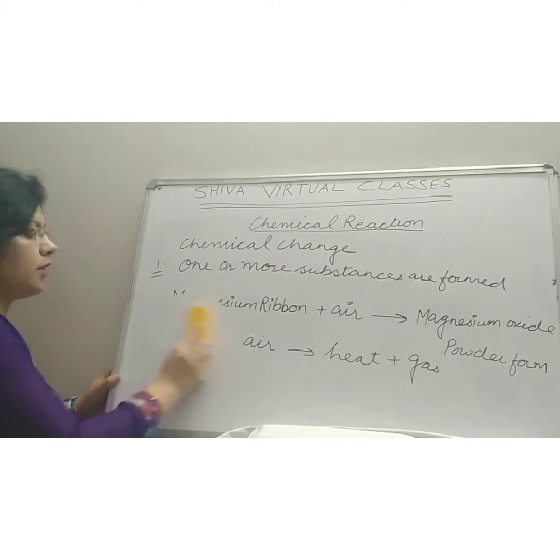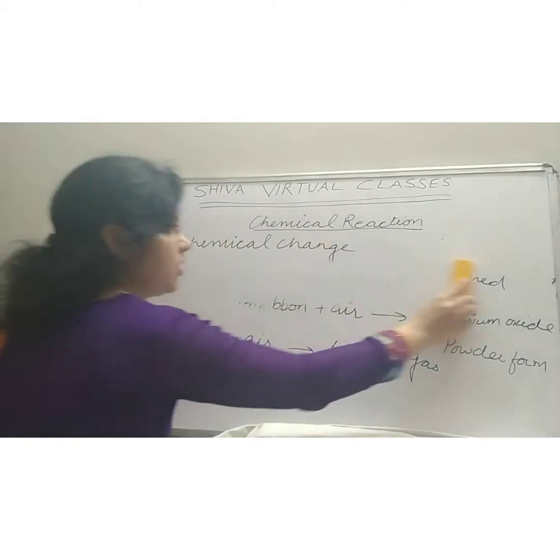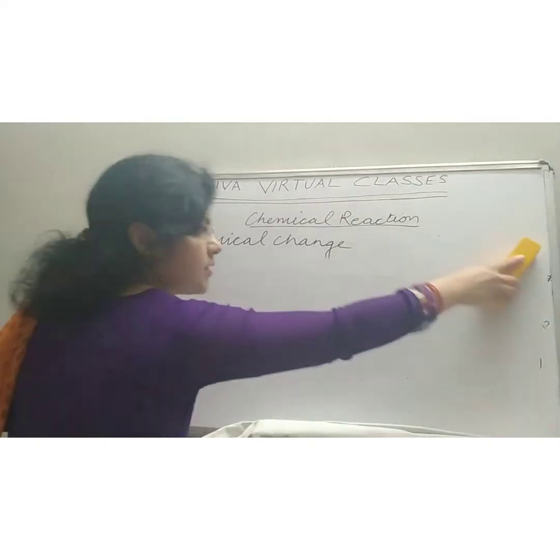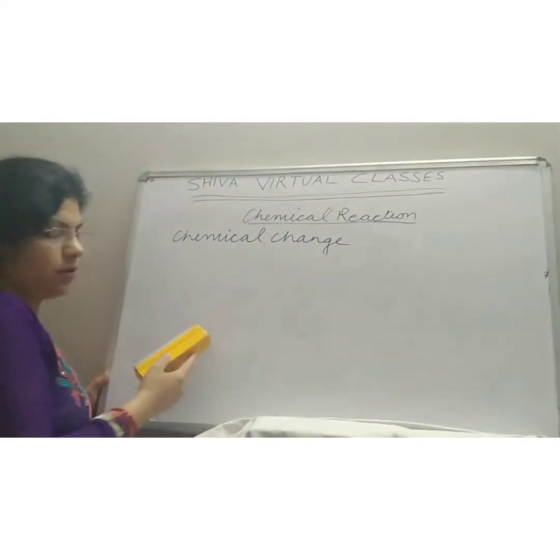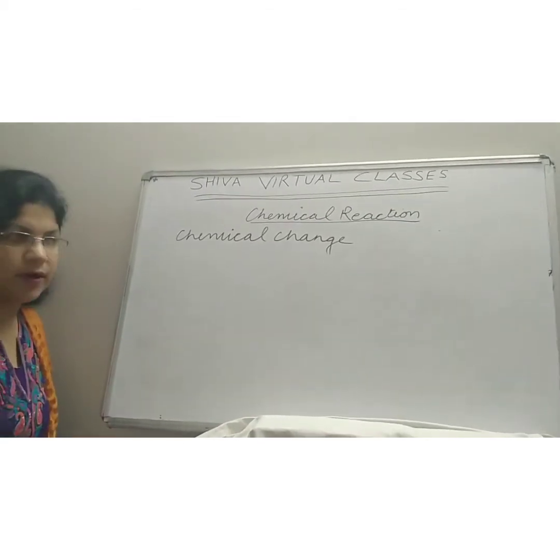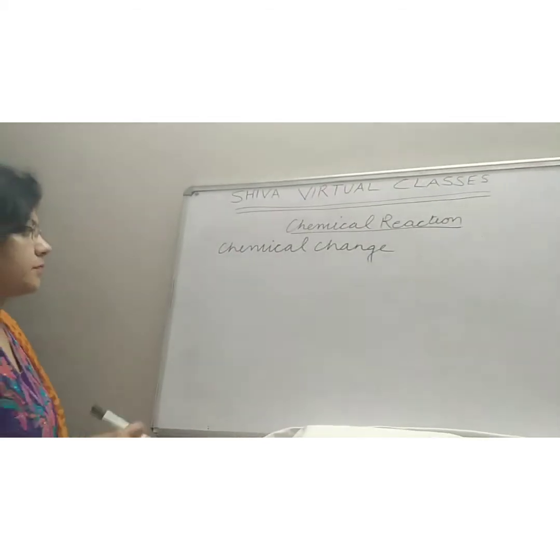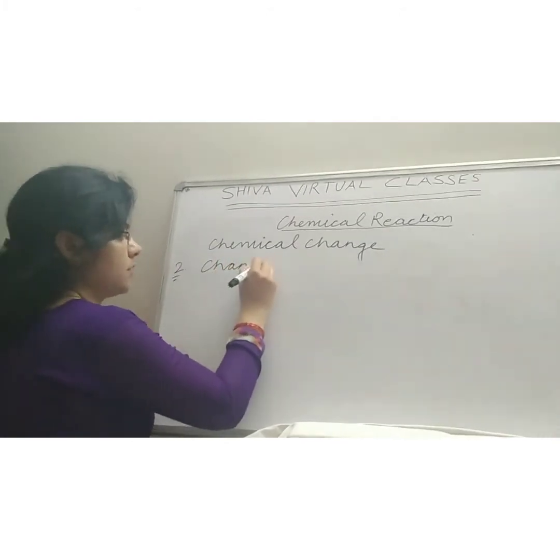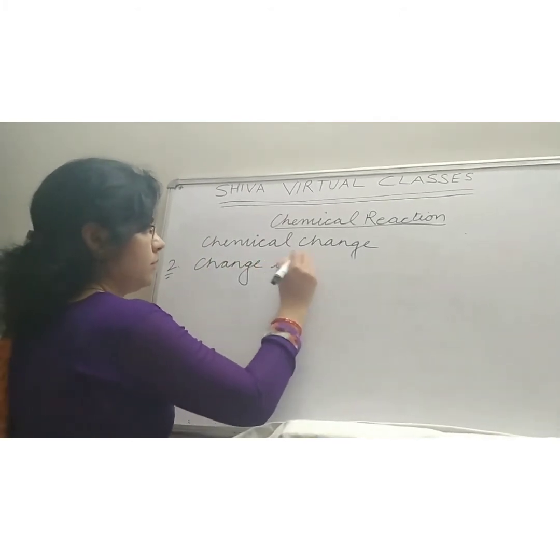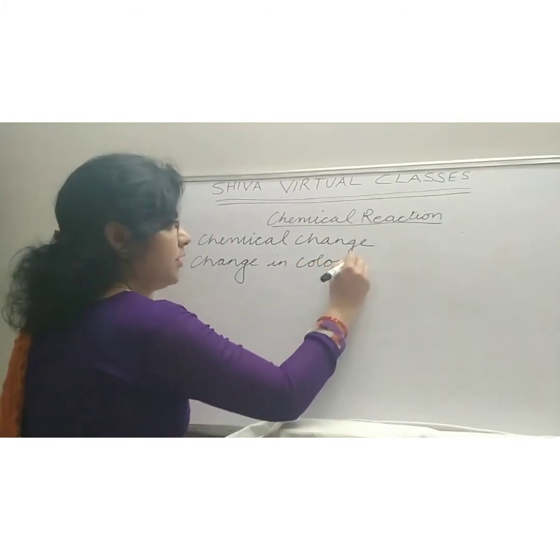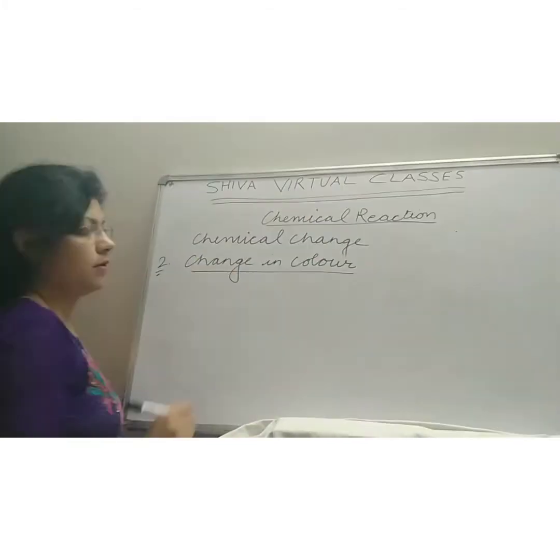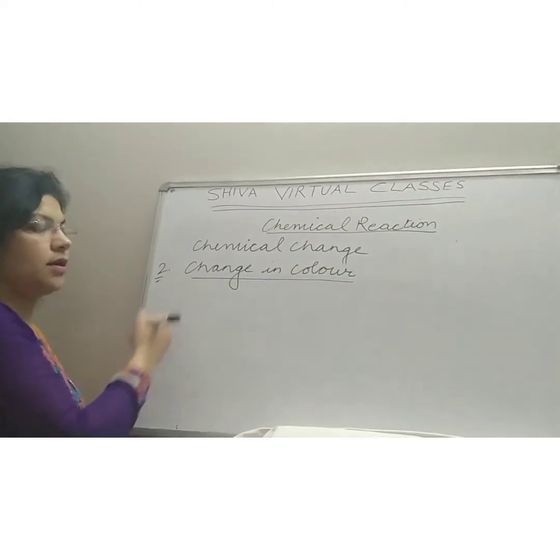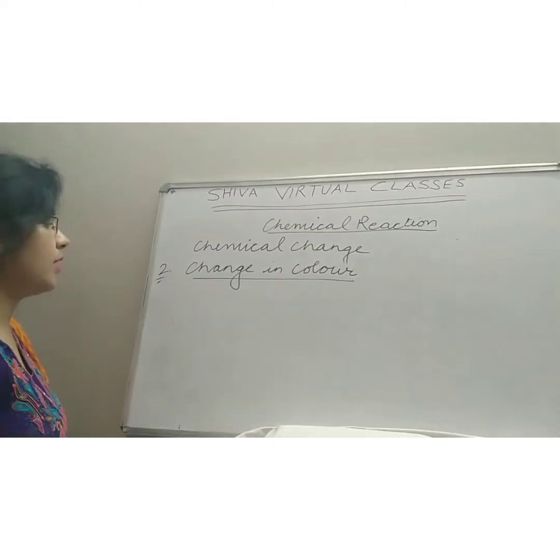The next property of the chemical change is that in chemical change, the evolution of gases will take place. In this example, this property is also seen. And the next property is change in color. How can you check that change in color will take place in a chemical reaction? For this, you can do an activity.